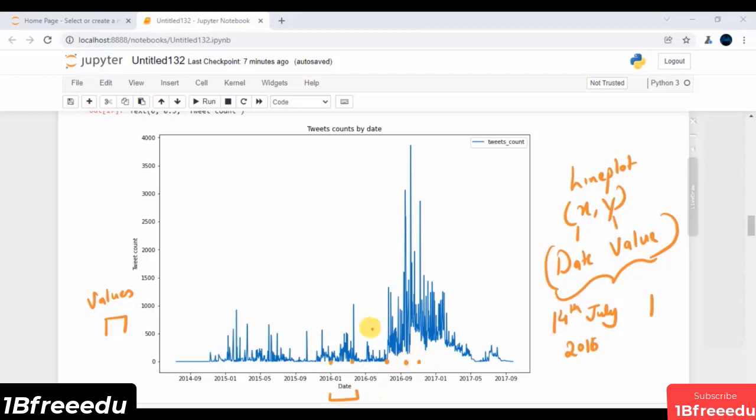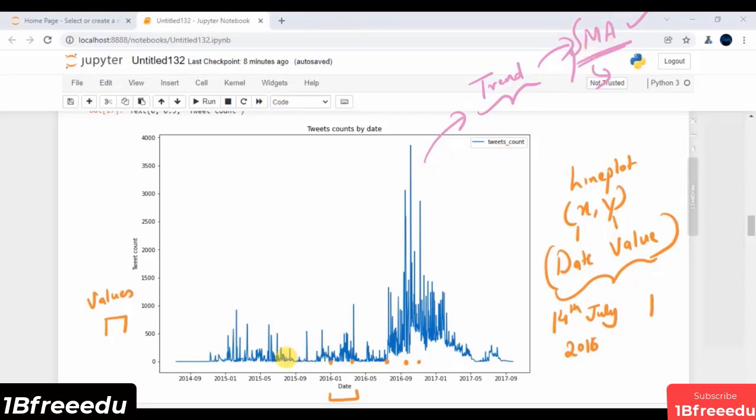So if I have such a pattern, then I can come up with this conclusion. Yeah, of course, on all the important dates, we have a spike in the tweet counts. And hence, of course, it will affect the US elections. Again, just to make things clearer or to understand this trend in a much better way, you can also think of using something known as moving average. For those of you who do not know this moving average, kindly check out the previous video where I have explained all the stuff regarding moving average.